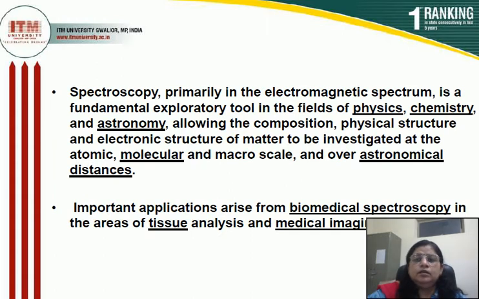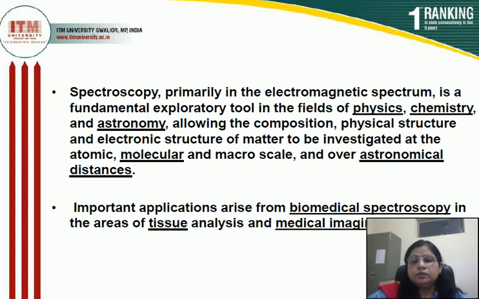We know that spectroscopy is basically based on the electromagnetic spectrum, and this branch is a fundamental tool in the fields of physics, chemistry and astronomy, allowing the composition, physical structure and electronic structure of a substance to be investigated at the atomic level, molecular level, macro scale and over astronomical distances.